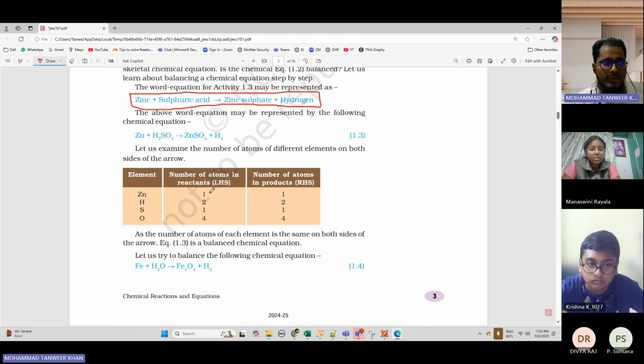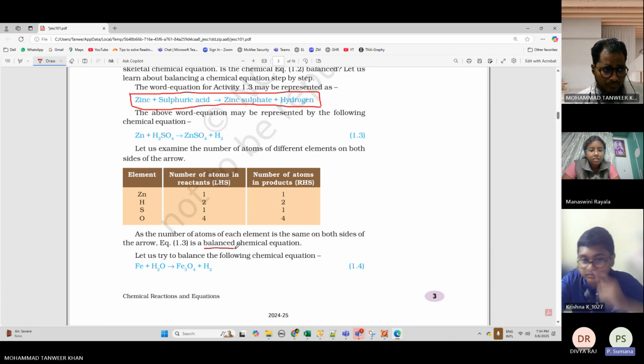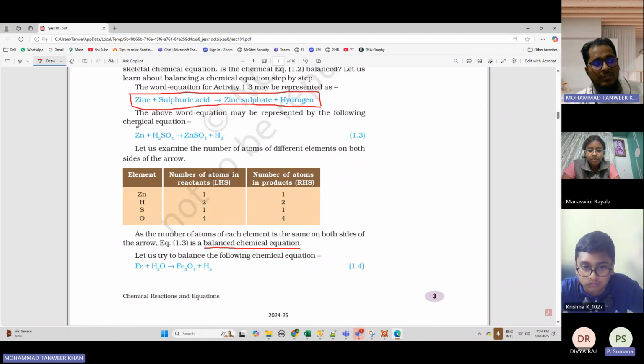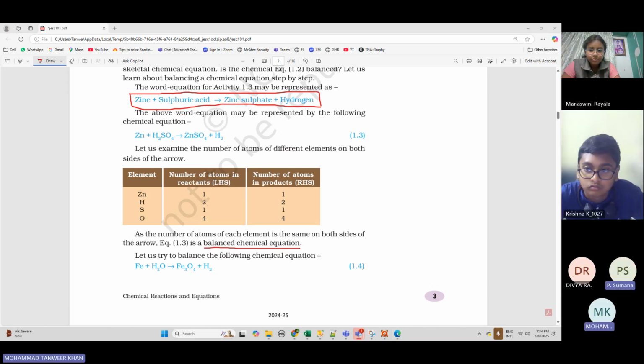So because the number of atoms on the left hand side and on the right hand side are same, this is known as a balanced chemical equation. Sir, we can tell that this balanced chemical equation satisfies the law of conservation of mass, right, sir? Correct. Let me complete first. So this is an example of a balanced chemical equation. Is this clear? Yes, sir. Okay, good.